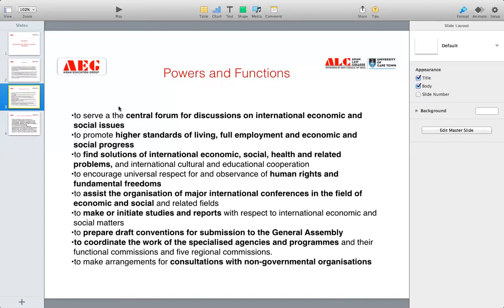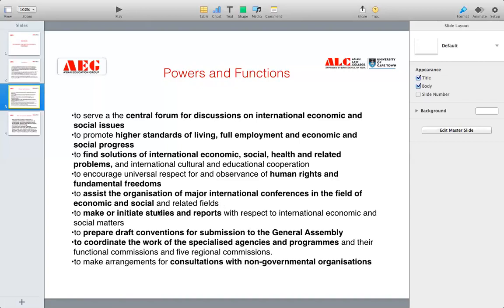So all these solutions are provided by the Economic and Social Council to encourage universal respect for and observance of human rights and fundamental freedoms. Human rights and fundamental freedoms are the core of the United Nations, because the United Nations works to secure and promote the human rights and freedoms of the people. Therefore one of the functions of the ECOSOC is also to observe and make universal respect for human rights and fundamental freedoms.